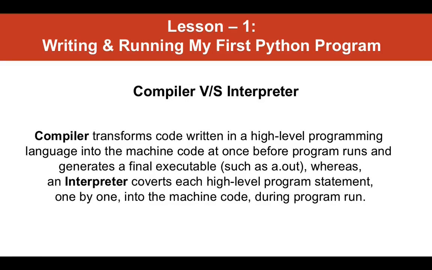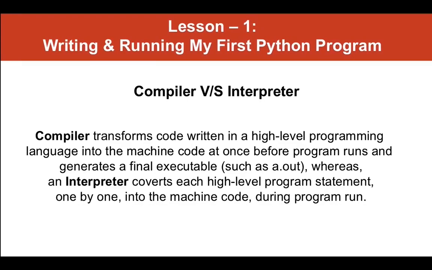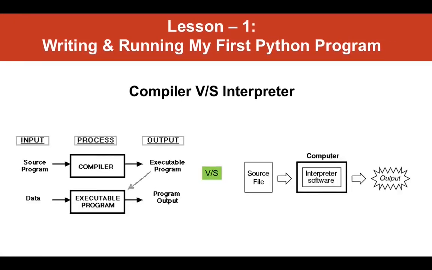So I feel a picture is worth 1,000 words. I hope this picture clarifies the difference between a compiler and an interpreter. In this picture, as you can see, the source program is given to a compiler which then generates an executable program, and then this executable program, when run by the programmer, gives a program output. Whereas in an interpreter, the source file is given to the interpreter, and the interpreter does a lot of internal work and then directly gives us the output.